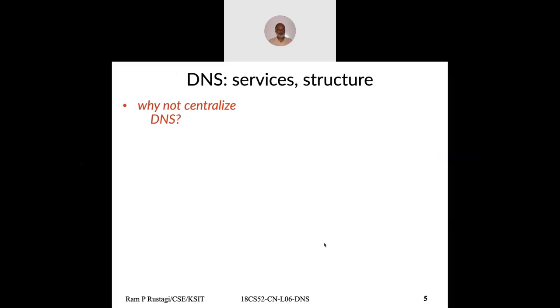So how does DNS work? Can it be centralized? Can it be a single system which does all the work? If you have a single system, the primary drawback is that it is a single point of failure.